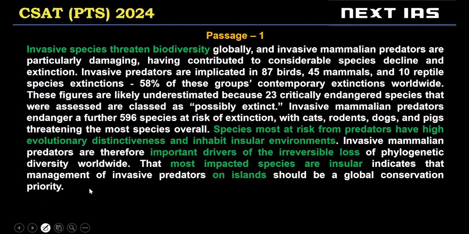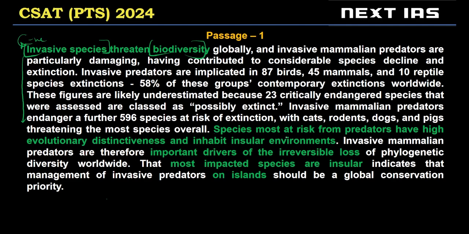Now, in this case, a fairly easy passage is talking about the negative impact of invasive species on biodiversity and ecosystems. So throughout here, the negative impact is captured with more and more details as to how much, to what degree critically endangered species are affected by invasive species.